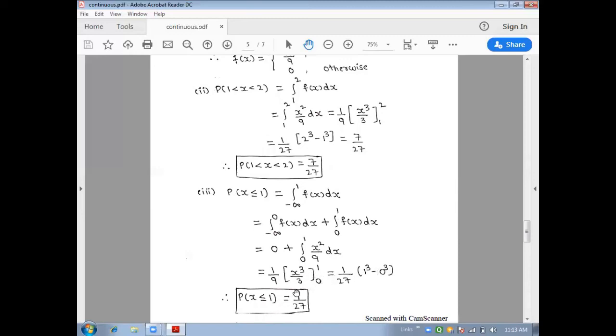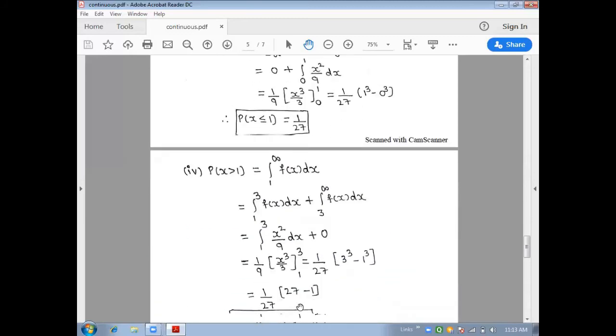So this value is 1 by 27. Therefore, probability of x less than or equal to 1 is 1 by 27. So now we have the fourth one, probability of x greater than 1. Greater than 1 means the lower limit is 1. Upper limit you have to take infinity.